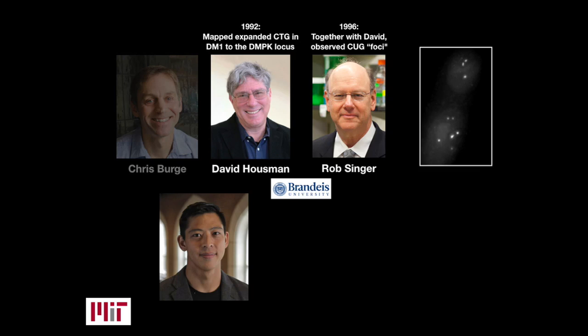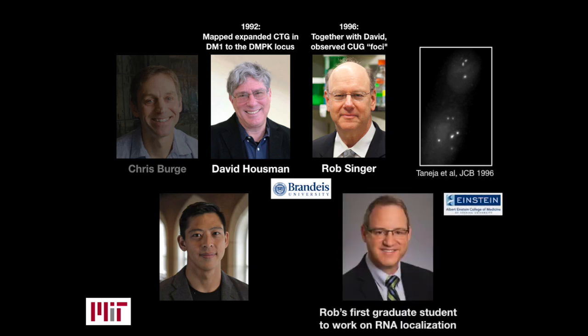It turned out that Gary was actually one of Rob's first graduate students, in fact, the first graduate student to work on RNA localization. Gary tells the story best. "Rob's lab, of course, had interests in the nuclear organization of RNAs, and that was one project that I could work on, but I chose to work on RNA localization in the cytoplasm. Little did I know that 20 years later, I'd be collaborating with David Housman's graduate student."